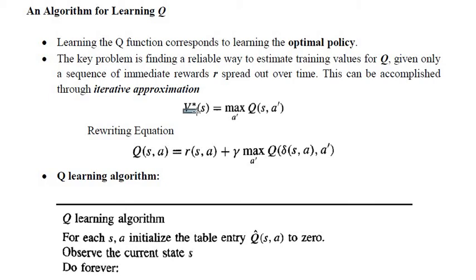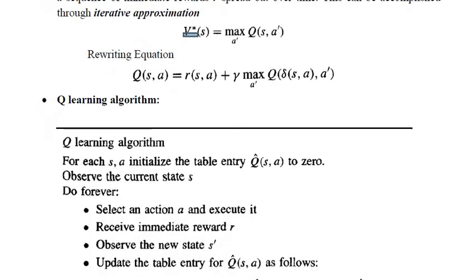Okay, so V star of s, you already know its value: V star of s equals max over a dash of Q of s comma a dash, where a dash is nothing but the immediate action that we have taken. So by rewriting this equation, or if I put this value in our Q of s comma a function, then it becomes Q of s comma a equal to r of s comma a plus gamma into max of Q of delta of s comma a, because this whole thing is V star. Okay, so hence the Q learning algorithm is like this.